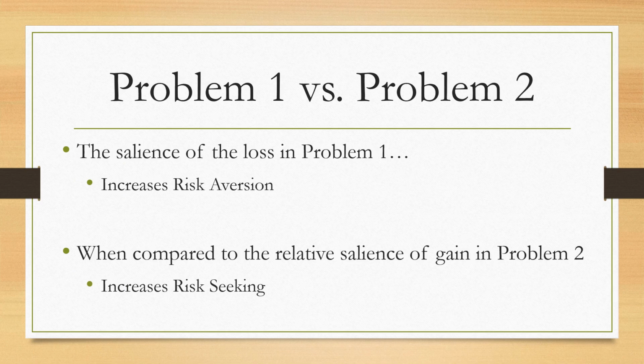The salience of the loss in problem 1 increases risk aversion because it is salience in the loss. You see a big loss because the proportion of the drop from 20 to 1 is so massive. When compared to the relative salience of gain in problem 2, we see we get risk seeking. No longer is that loss of 19 so salient because it is a drop from 320 to 301. This increases our risk seeking because the gains now look more salient.